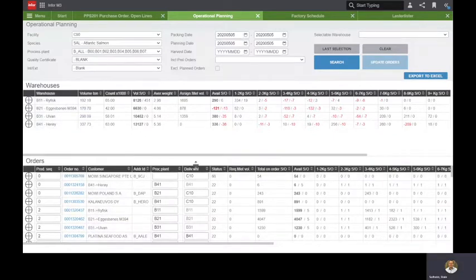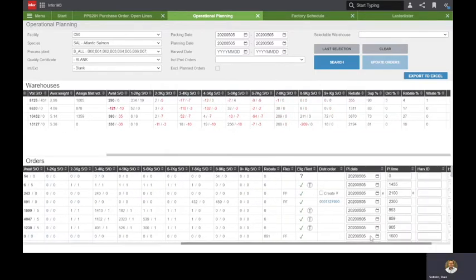Okay, so there's a lot of information, and it takes some time to sort of get into the application, but it's really providing a lot of information in one screen, allowing the planning department to do their job. You can reach out, or you can use the hyperlink to get straight into the order in case you want to do something in the order, change things.